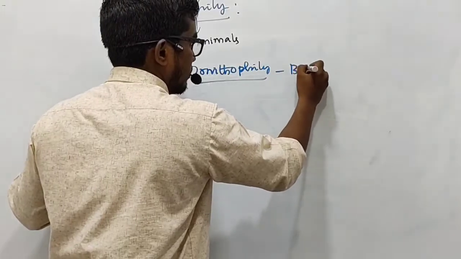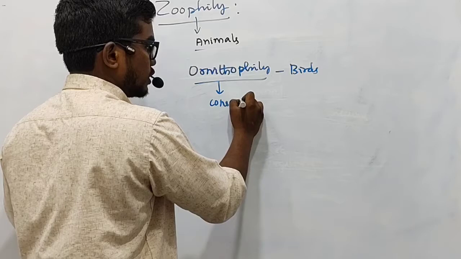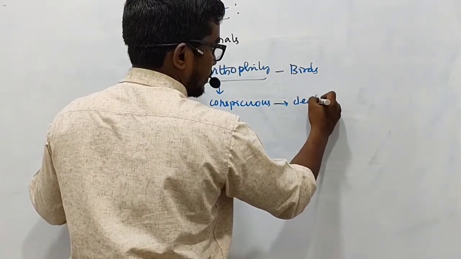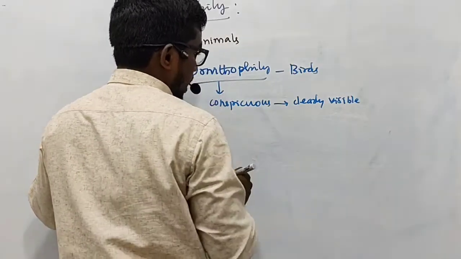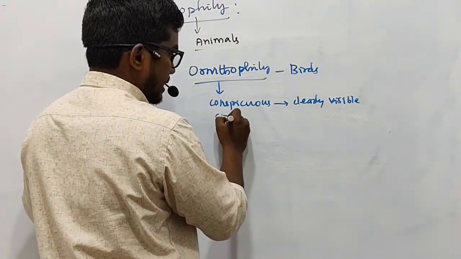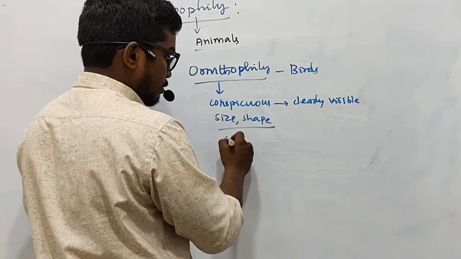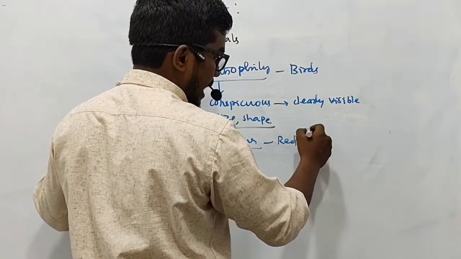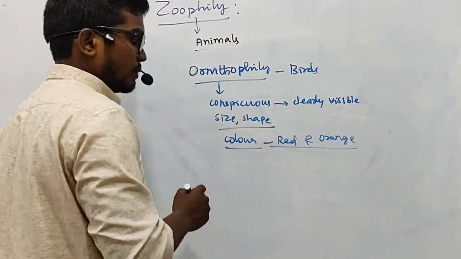So here, birds get attracted to flowers, firstly, because they are very conspicuous. That means they are attracted by the clear visibility of the flowers. One point. On the second point, the different size and shape also attract the birds, especially the color. Let me tell you, red color and orange color attract the birds very much.